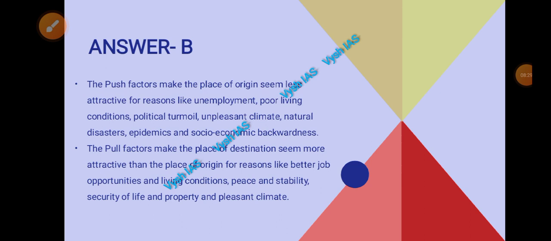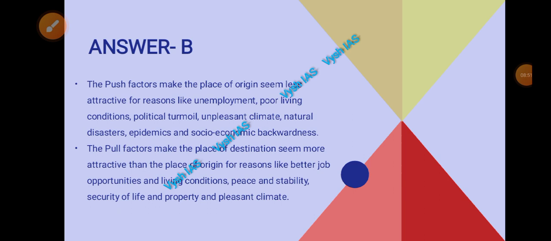So push factors make a region seem less attractive for living, right? The reasons can be unemployment, poor living conditions, political turmoil, and unpleasant climate, like equatorial regions, polar regions, natural disasters, epidemics, social and economic backwardness, right?